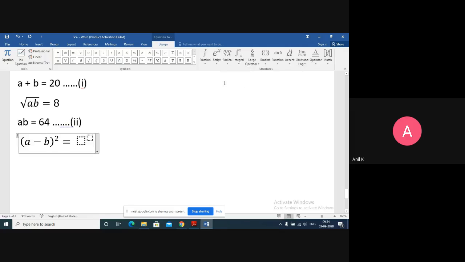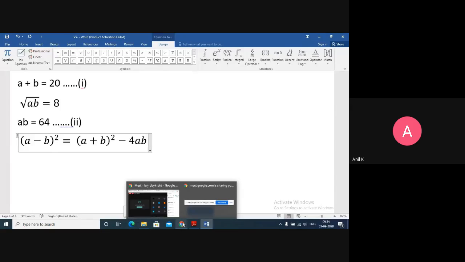Or else I can put it this way, (A minus B) whole square as, anyone remember this formula? (A plus B) whole square minus 4AB. Can we do that?